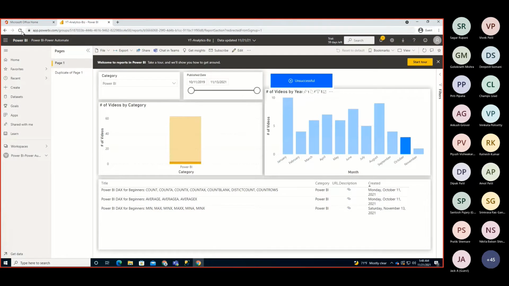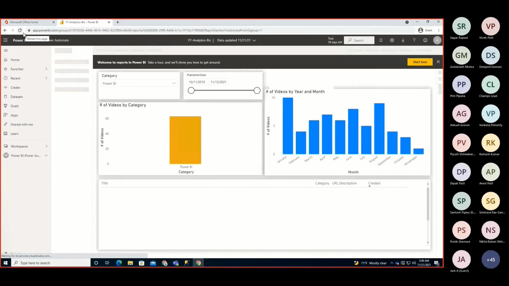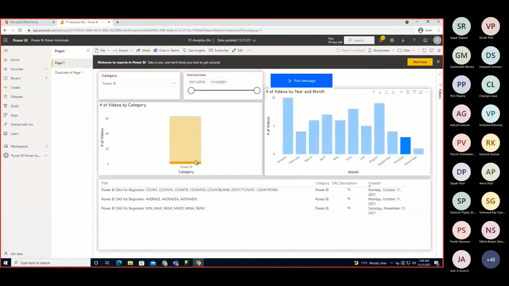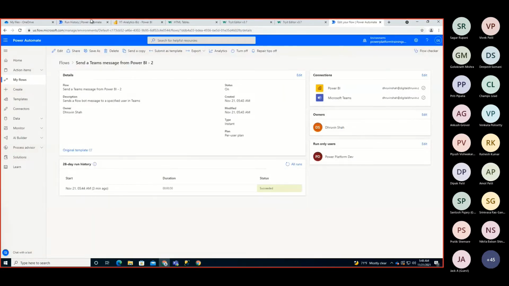Now let me just open up that user's account again, and let me just hit refresh for my report, and let me try to trigger the message again. And one thing, let me just decrease the records, and let me just click on post message, and let's see what we are getting. So now it's triggered successfully, and now as a flow owner, you can check the flow run as well from here. And depending upon your licensing, it will take some time in order to trigger the flow.